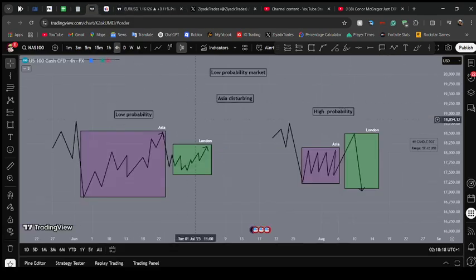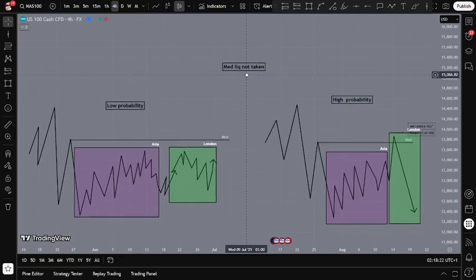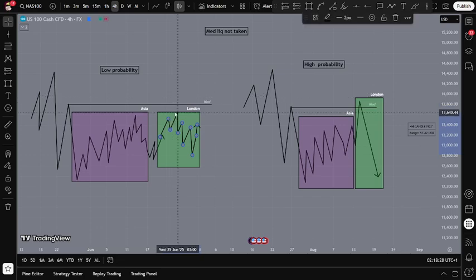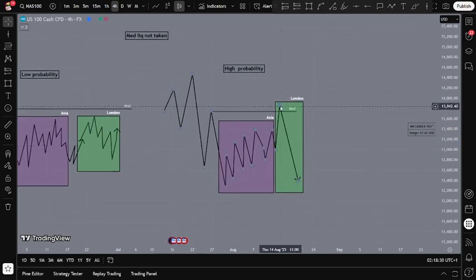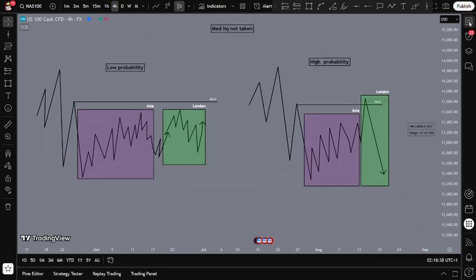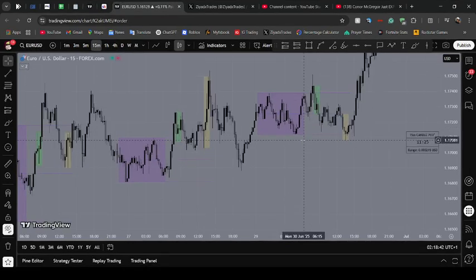Second. Medium inducement not being taken, right? So when London does its sweep, the medium inducement, it's a low probability day. You wanna see London sweeping it for the highest probability day, and for this to be the high of the day if the price delivers good. So basically like this. These are examples.